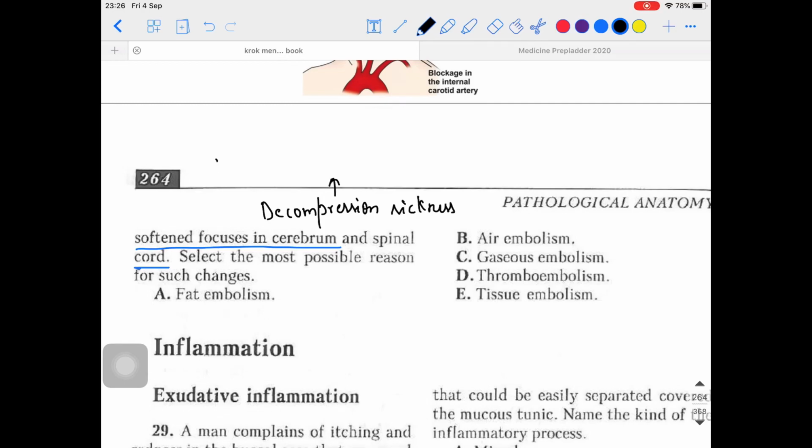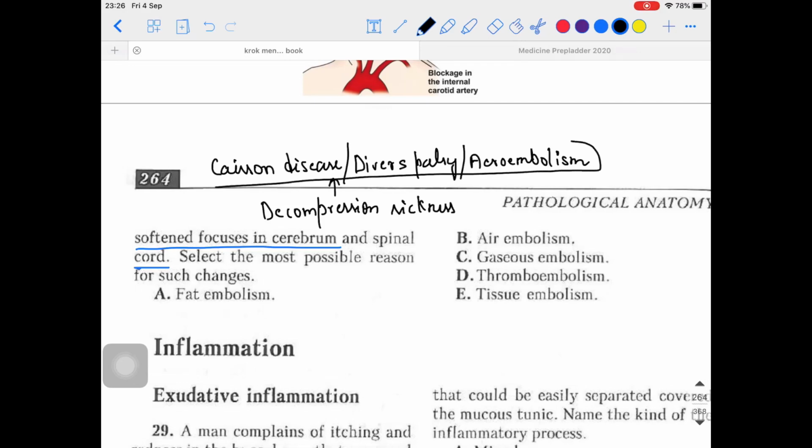We can also call that divers' palsy, because that can be seen in divers. We can call that aeroembolism. Aero means air, so aeroembolism, right? So these are some other names for decompression sickness.